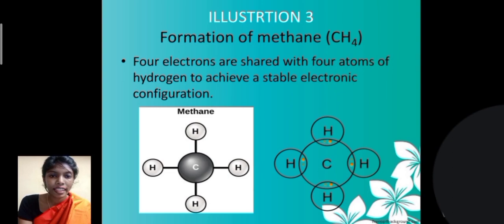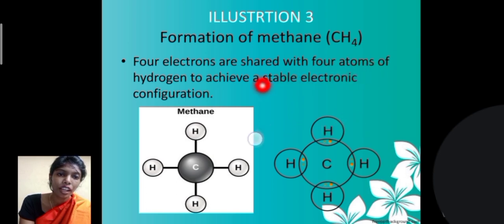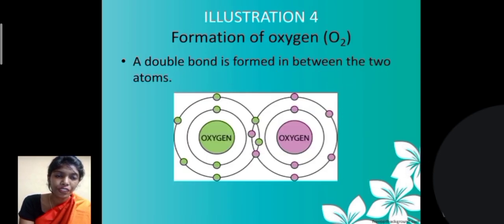Let us see one example for a covalent compound. Carbon's atomic number is 6, so it shares electrons with 4 hydrogen atoms. 4 electrons are shared with 4 atoms of hydrogen to achieve a stable electronic configuration.